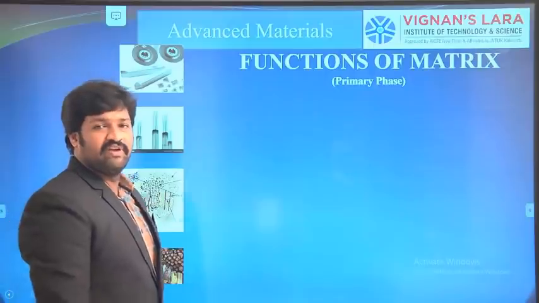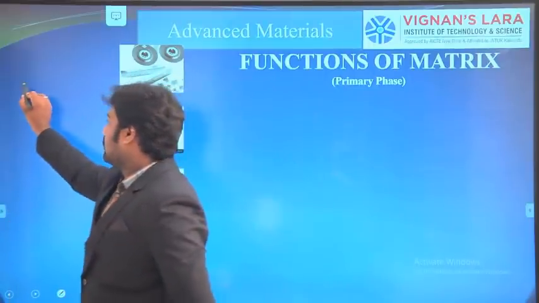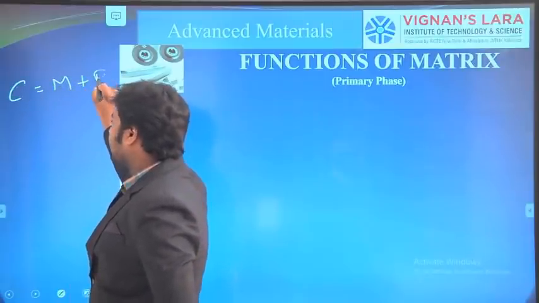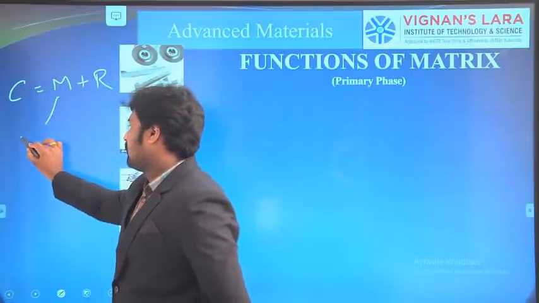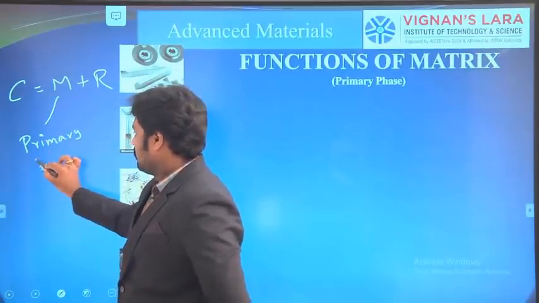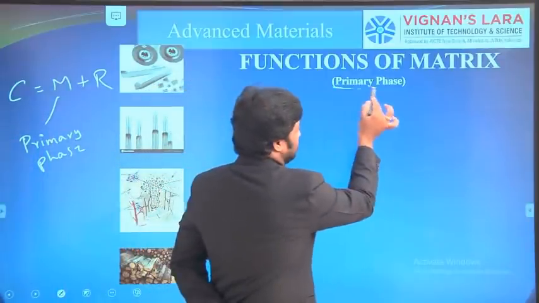Today we will discuss about the functionalities of a matrix material. As we know, a composite is a combination of a matrix material and a reinforcement material. The matrix is also called the primary phase.